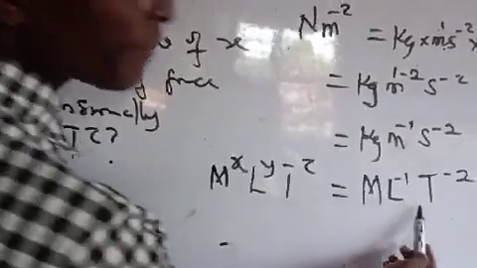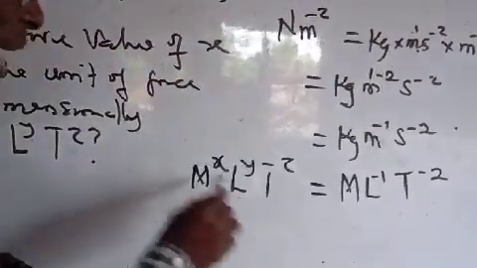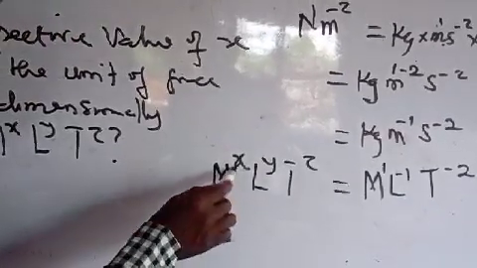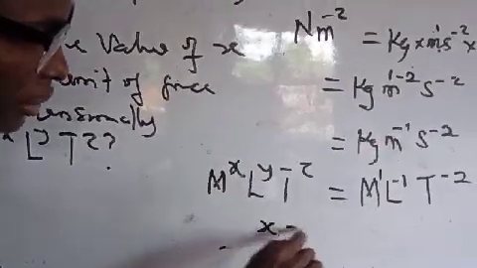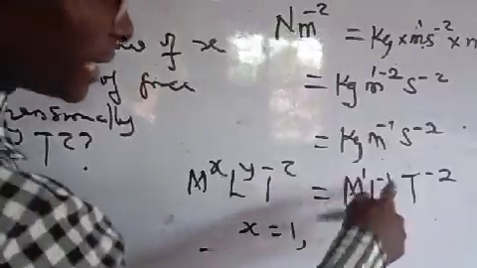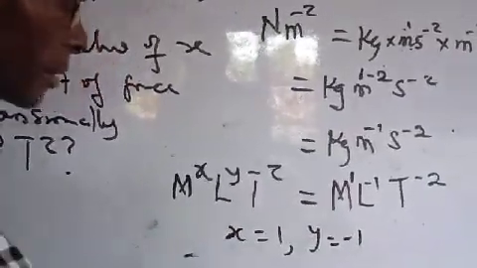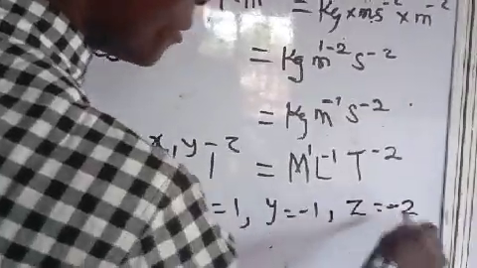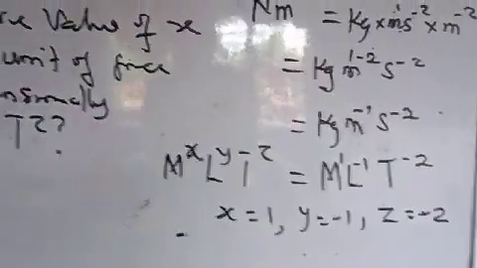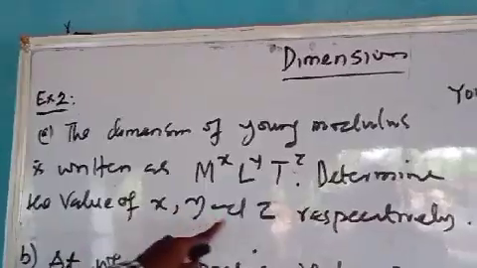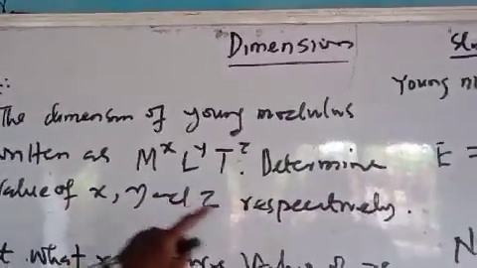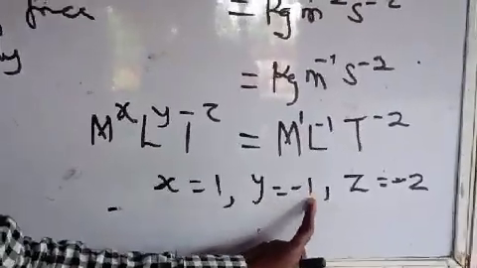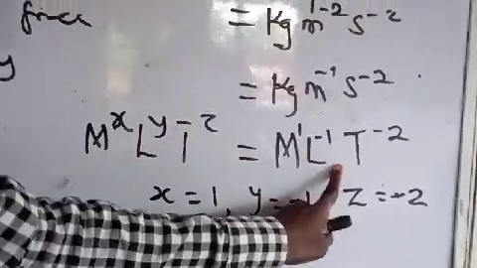Our S here represents the power of M. M is raised to power 1, so S is equal to 1. Y is equal to minus 1. Z is minus 2. So the question says determine the value of S, Y, and Z respectively. S is equal to 1, Y is equal to minus 1, Z is minus 2.